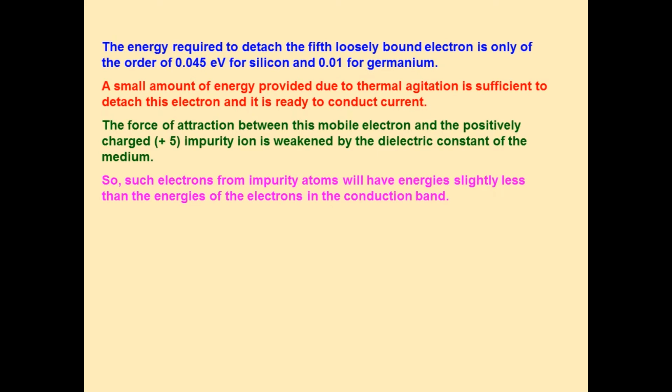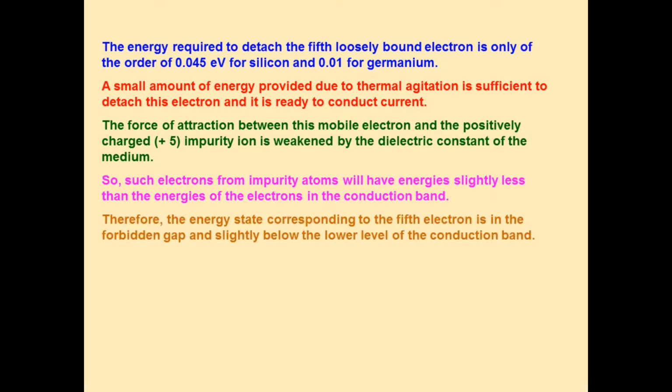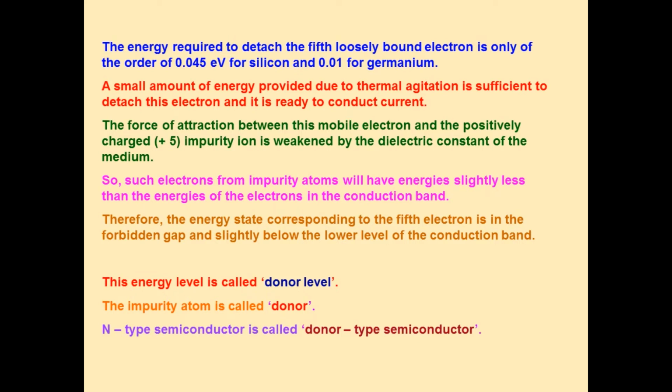In p-type, the majority charge carriers are holes and minority charge carriers are electrons. In the case of n-type semiconductor, the energy level is also named as donor energy level. So, n-type semiconductor is also called as donor type semiconductor.